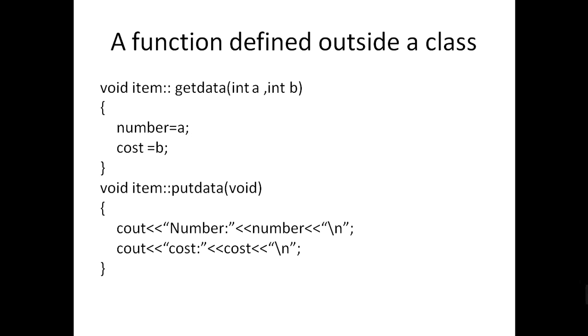So this is for the class specification of C++. In the next class we shall go on to explain objects. Okay, thank you.